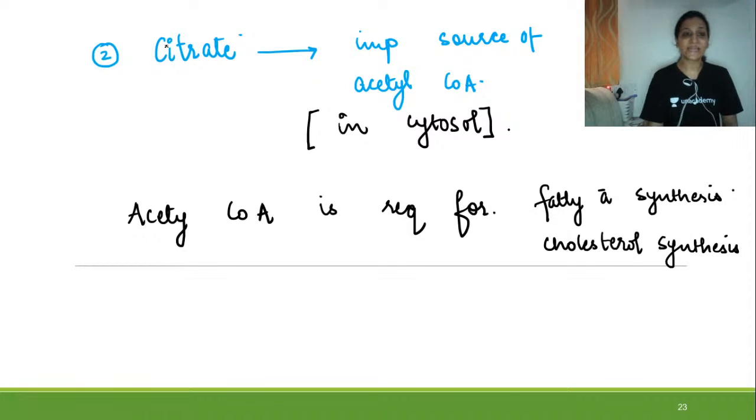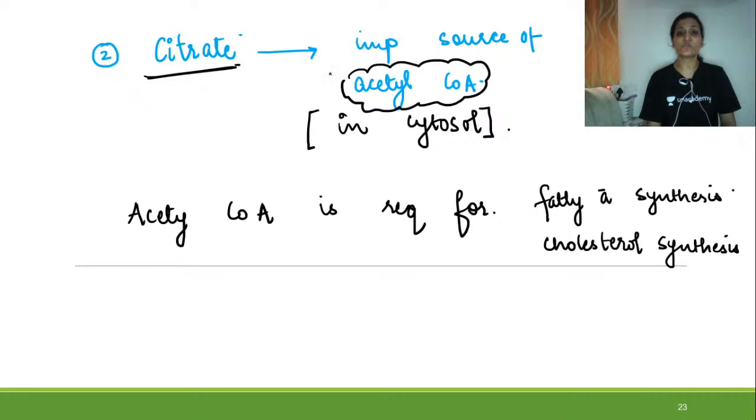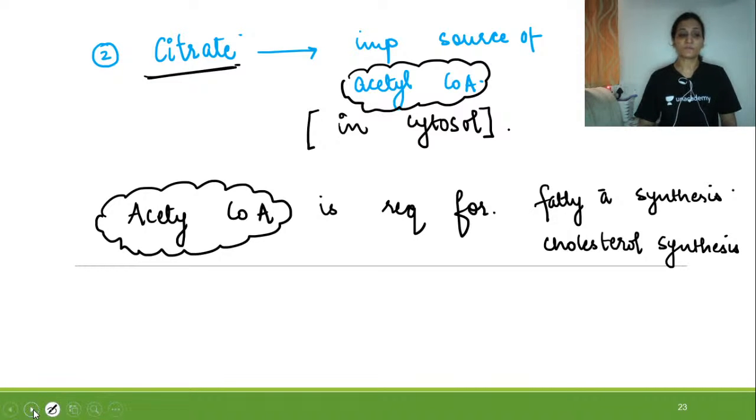So this was the second anabolic role: citrate is an important source of acetyl-CoA in cytosol, and acetyl-CoA is required for synthesis of fatty acids and cholesterol.